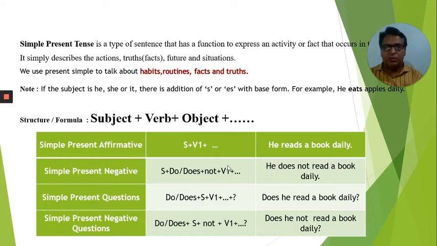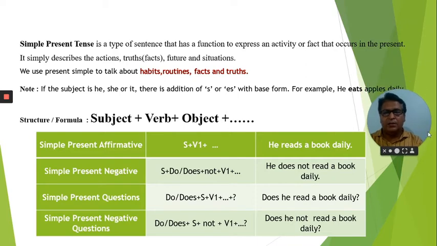which we do on daily basis. So we use simple present tense to talk about habits, routines, facts, and truth. If we go into detail of it, simple present tense is a type of sentence that has a function to express an activity, a fact that occurs in present. It simply describes the action, truths, and situations. So, in another sense, we can say that simple present tense is a simple sentence which speaks about our habits,